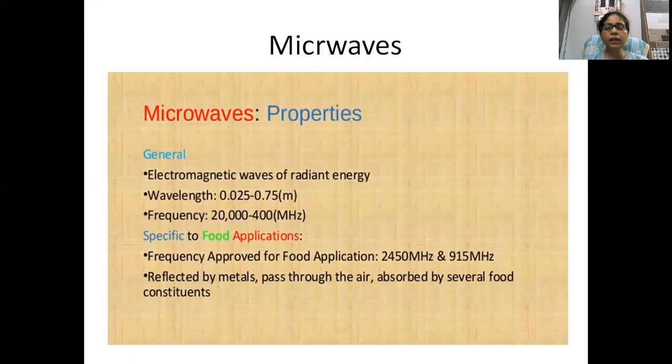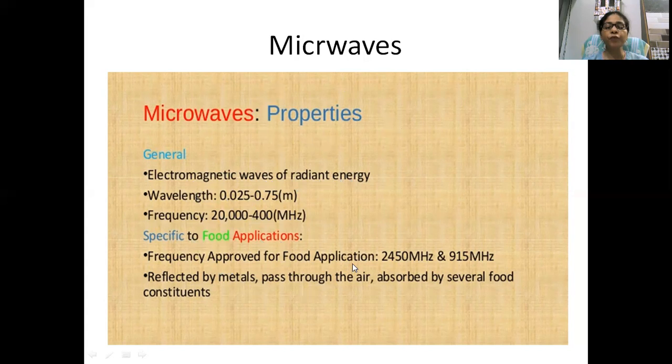So next one is microwave heating. What is microwave heating? First of all, you have to understand the properties of microwaves. They are electromagnetic waves of radiant energy. The frequency is 20,000 to 400 megahertz, specific to the food application. Understand? Microwaves are mainly specific to food application.